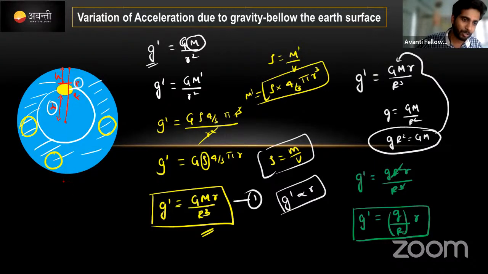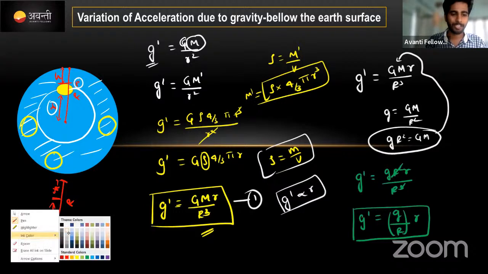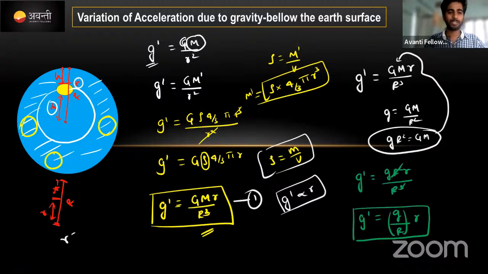From the center to the surface, this value is radius of the earth. This is up to h, correct ना. This is called r. How are you doing guys, I want to know the answer. What is the equation for r here? Small r के लिए equation क्या होता है, बोल देना चैट बॉक्स में. सिंपल है. What is the equation for small r?